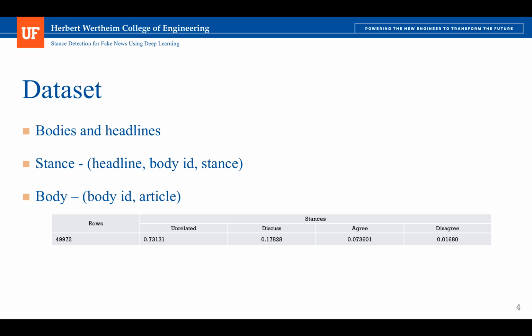The body file contains the body ID and the article. The articles are around 500 words each. The description of the data is shown in this table, where we have 49,972 rows. Out of that, 73% is unrelated and of the remaining 27%, 17% discusses, 7% agrees, and 1% disagrees.